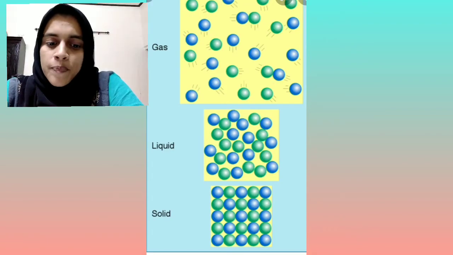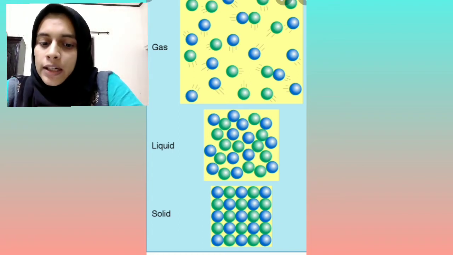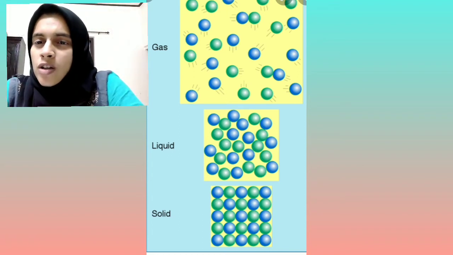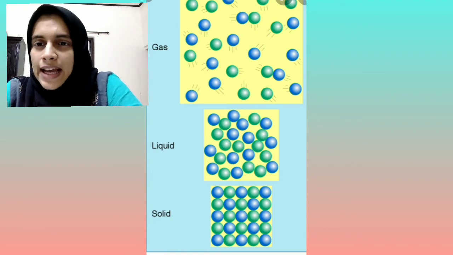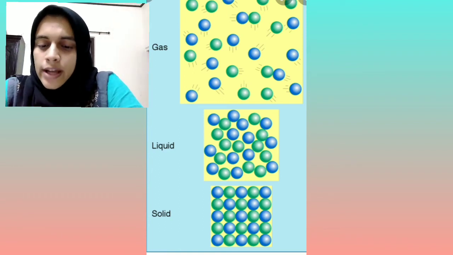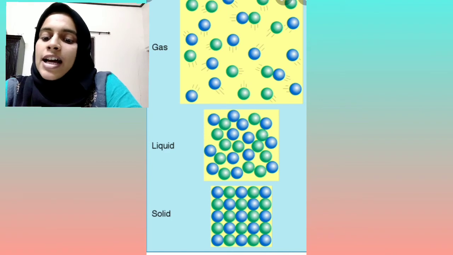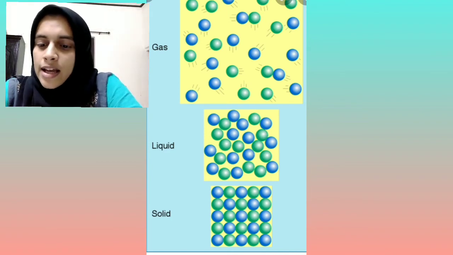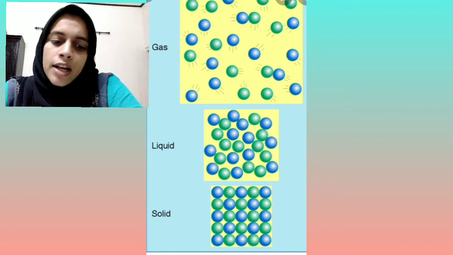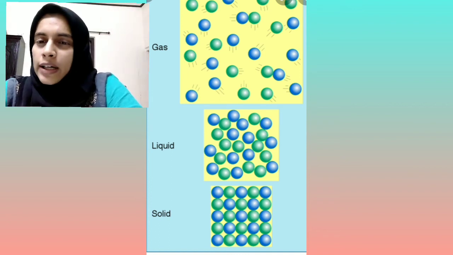Now, space between particles. In the solid state, there is almost no space between the molecules, that's why it is given as almost negligible. In liquids, larger than solids but smaller than gases. In gases, the space between particles is highest. Now, movement of particles.